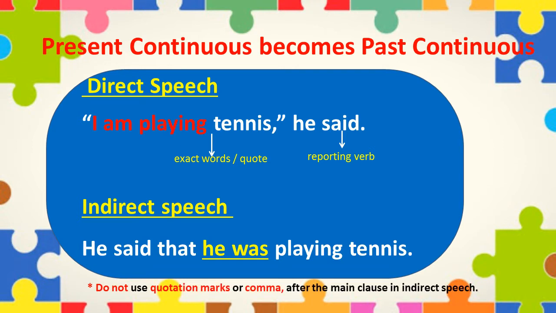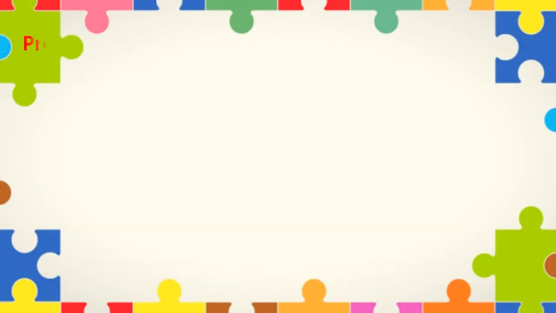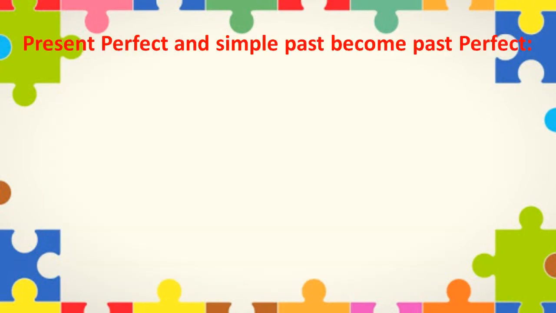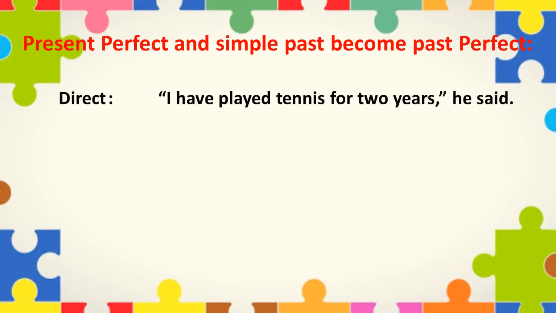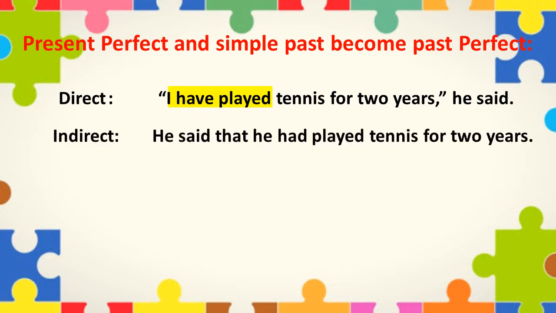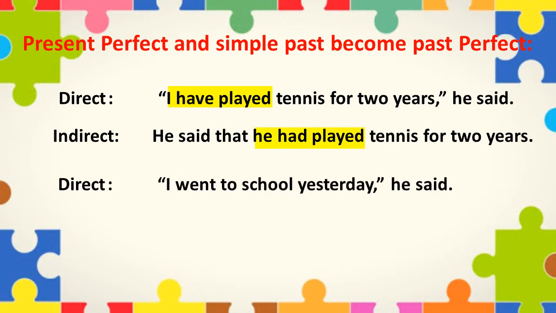Now, let us see examples of present perfect and simple past into past perfect. In direct speech, the sentence is, "I have played tennis for 2 years," he said. In indirect, it will become, "He said that he had played tennis for 2 years." Next sentence under direct speech, the sentence is, "I went to school yesterday," he said. In indirect, it will become, "He said that he had gone to school the previous day."